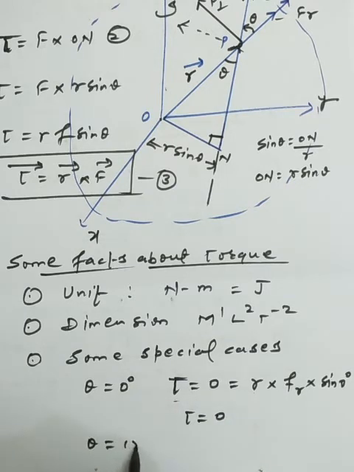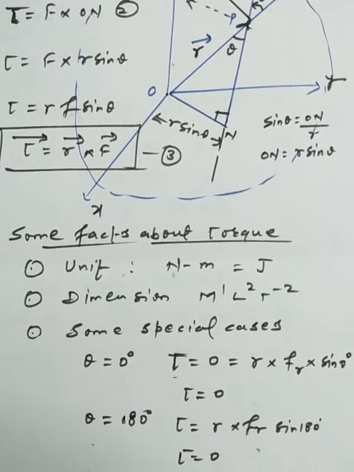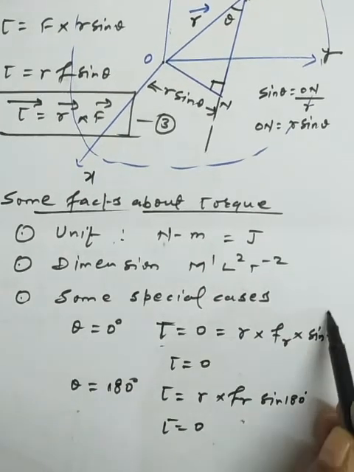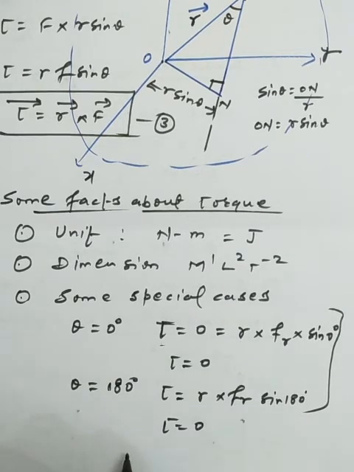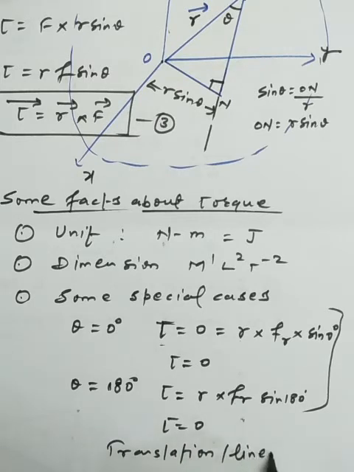Suppose we apply the radial component of the force in the opposite direction of the position vector. Then we get r into f r sine 180 degree. Okay, so here also we get the torque as 0. So whenever the torque is 0 on the body, it performs translation motion, the translation or linear motion.